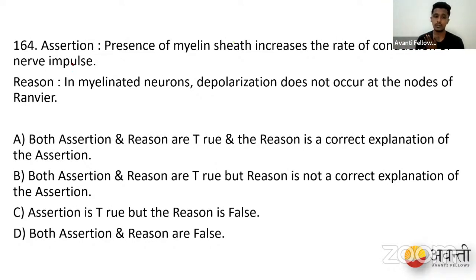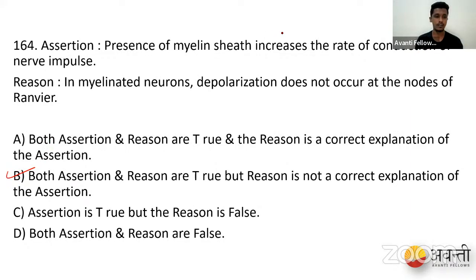So both assertion and reason are true, and the reason is not the correct explanation of the assertion. Sorry, people, at the nodes of Ranvier we don't have depolarization, but both assertion and reason are true, and the reason is not the correct explanation of the assertion. So you have chosen option B, and option B is correct. Sorry, there was a mismatch. So your option B is correct.